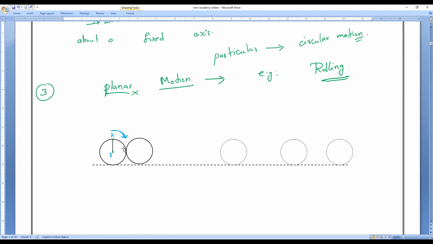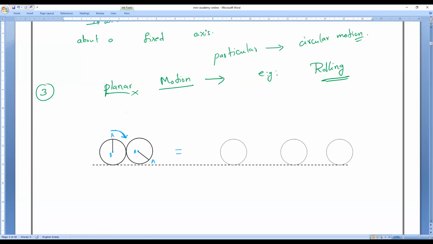Imagine this A point, after taking rotation from the center, has come here. This is my A point position now, this is the B point and this is the A point. What is meant by planar motion?